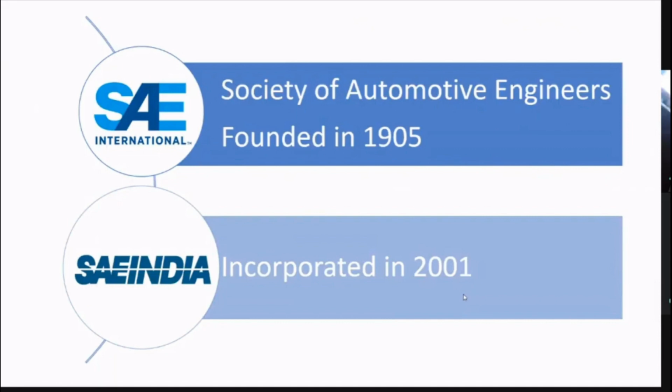SAE International, that is Society of Automotive Engineers International, which was previously known as just SAE, is a globally active professional association and standards developing organization for engineering professionals in various industries. This society was formed in the year 1905, and the SAE India, which was incorporated in 2001, is the Indian club in the SAE International.